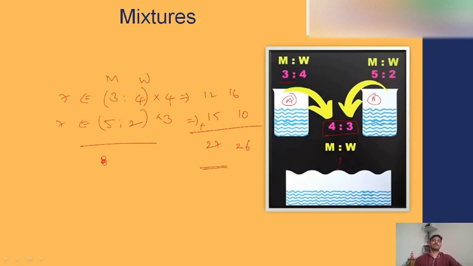So the ratio of milk and water present in the new bigger vessel will be 27 to 22. So the ratio of milk and water present in the new bigger vessel will be the ratio of 27 to 22. Let us consider one more example problem.